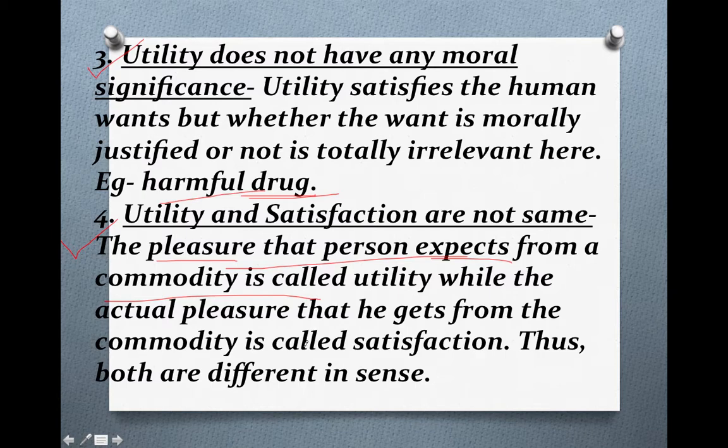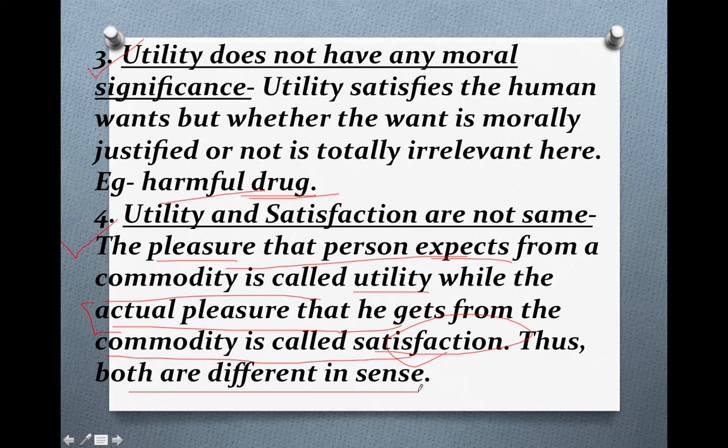So all that which you want from a commodity is known as utility, while the actual pleasure which you get after the consumption of a commodity is known as satisfaction. Whatever you expect is utility, and whatever you actually get is satisfaction. So both are different in sense.